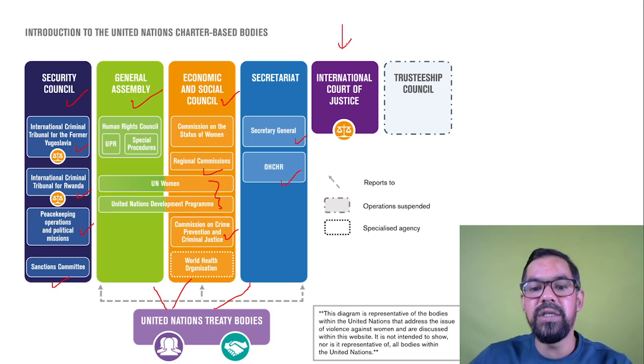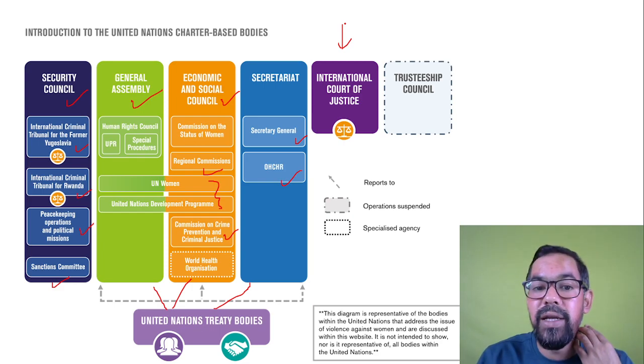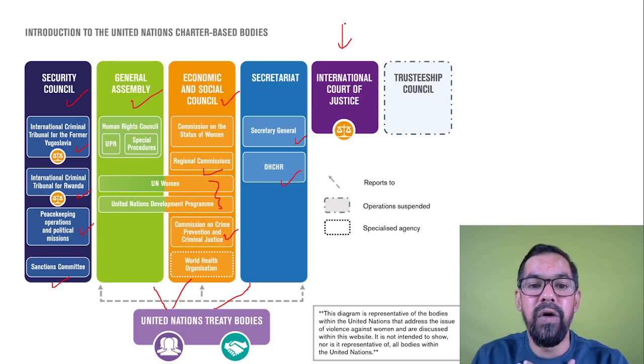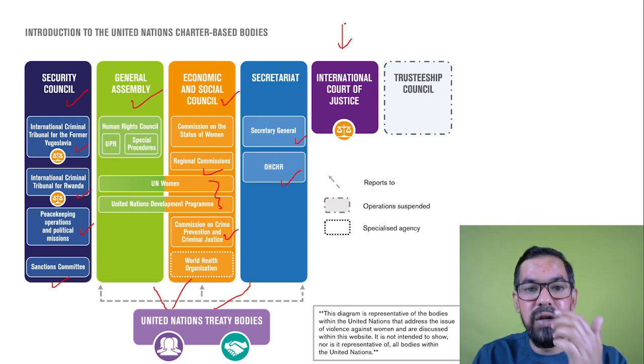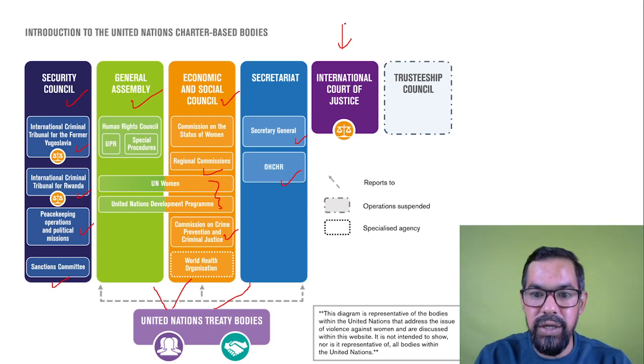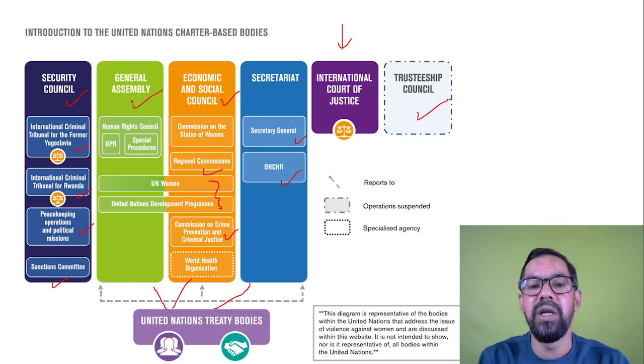International Court of Justice, as I told you, generally provides hearings for international disputes among different countries or between two countries. And the final one is Trusteeship Council, which generally raises funds to help the remaining five organs with their functionality.